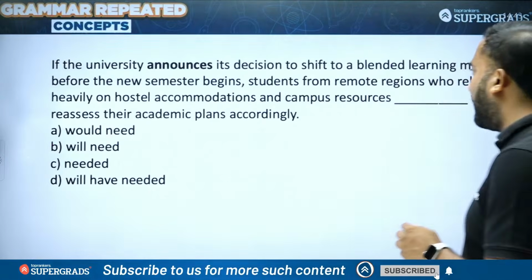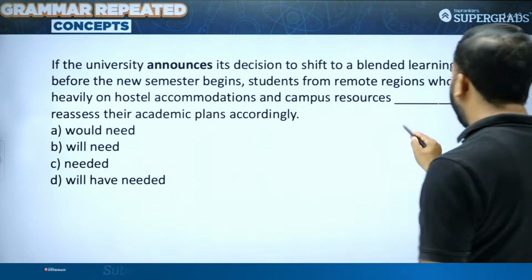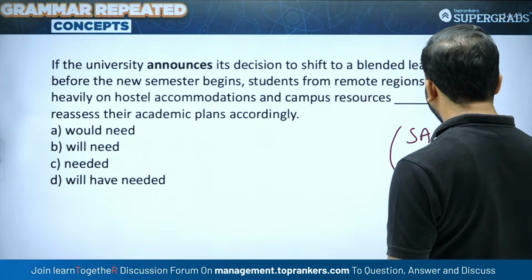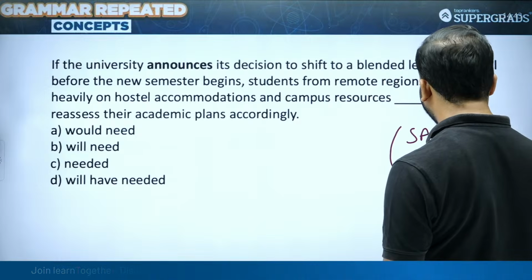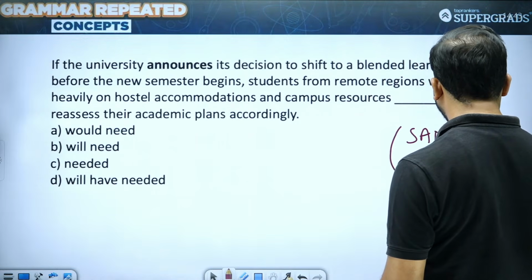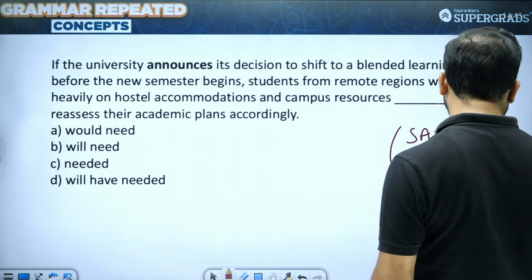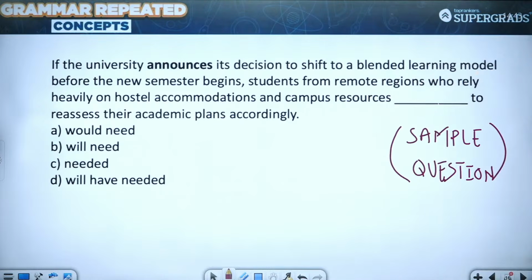Here is the next question. Another sample question on future conditional. If the university announces its decision to shift to a blended learning model before the new semester begins, students from remote regions who rely heavily on hostel accommodations and campus resources dash to reassess their academic plans accordingly.